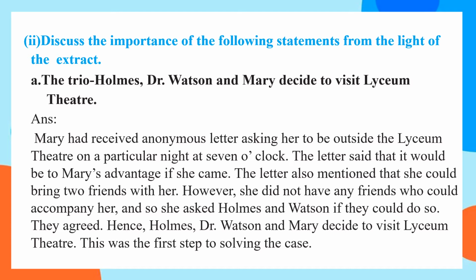Mary had received an anonymous letter asking her to be outside the Lyceum Theatre on a particular night at 7 o'clock. The letter said that it would be to Mary's advantage if she came. The letter also mentioned that she could bring two friends with her. However, she did not have any friends who could accompany her, and so she asked Holmes and Watson if they could do so. They agreed. Hence, Holmes, Dr. Watson and Mary decide to visit Lyceum Theatre. This was the first step of solving the case.